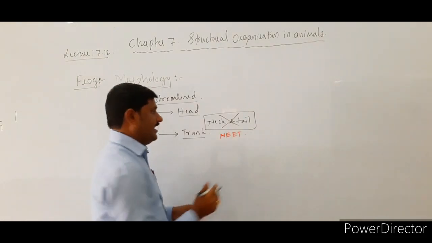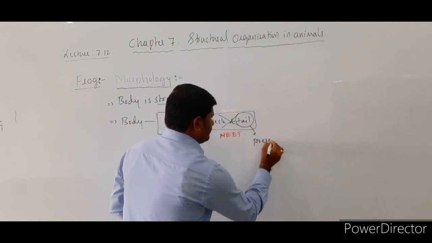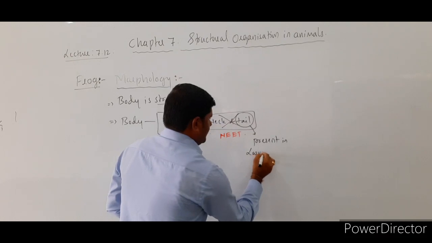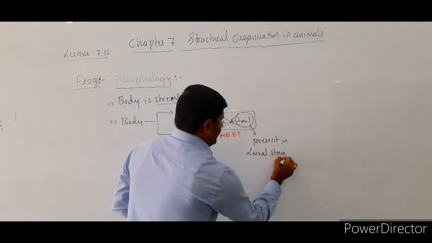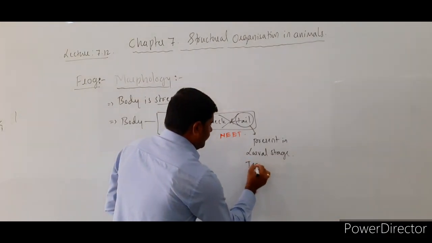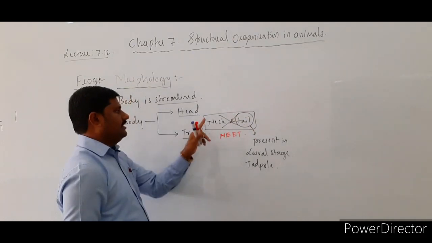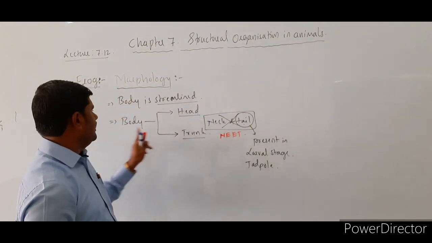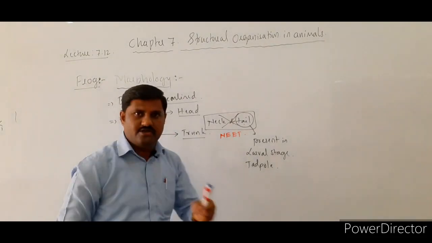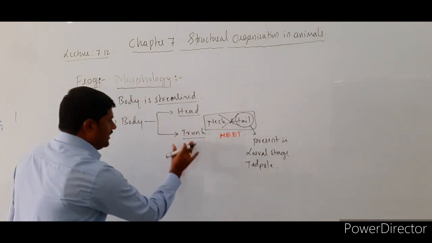One exception is there. The tail, of course, is present in the larval stage. What is the larva of the frog? It is a tadpole. The tadpole has a tail, but there is no tail for the adult frog itself. This is a very important point for the NEET examination. Okay, so this is about the body, divisible into head and trunk.